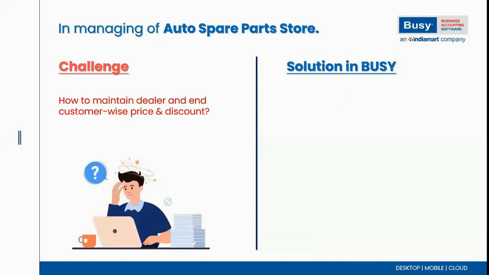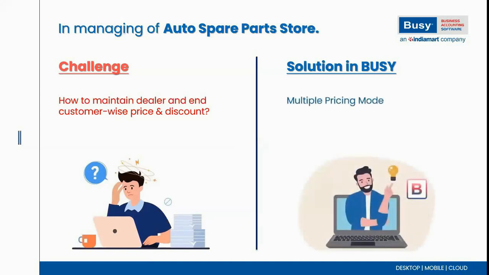How to maintain dealer and end customer wise pricing and discount. In some cases, we find that auto spare industries may need a certain pricing structure or discount structure for each and every type of party. It may be a dealer, a wholesaler, or a retailer. If you need to manage a certain discounting structure or pricing for different types of parties, you can easily do it in Busy through the pricing structure, or you can say the multi-pricing module, which is available in Busy.